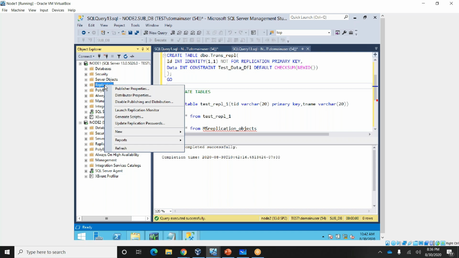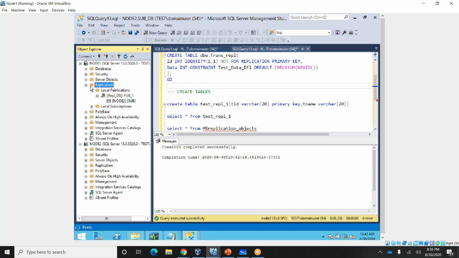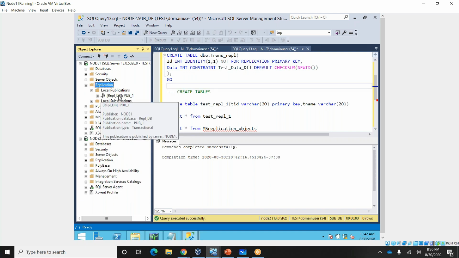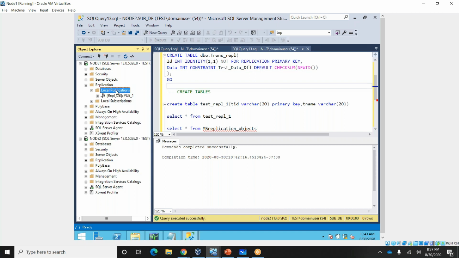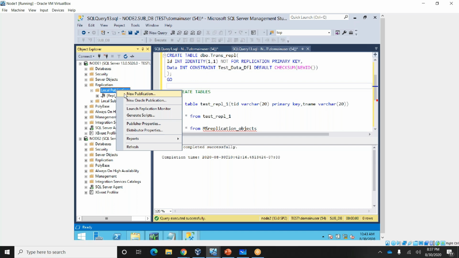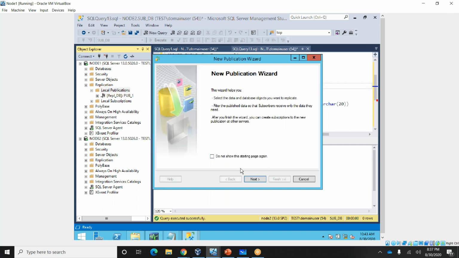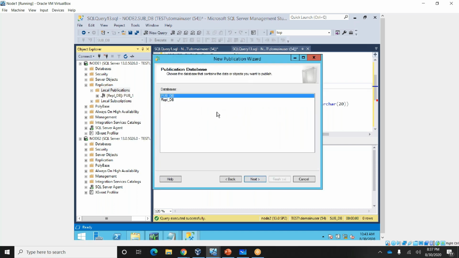So replication. So already one publication is there. One more. So this is the publisher server. Now I am creating a new publication. This is a new publication. Next. So we have two databases here, but I am going with PubDB. Only for PubDB, I am going to create.